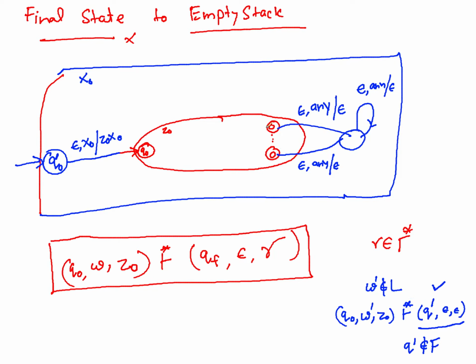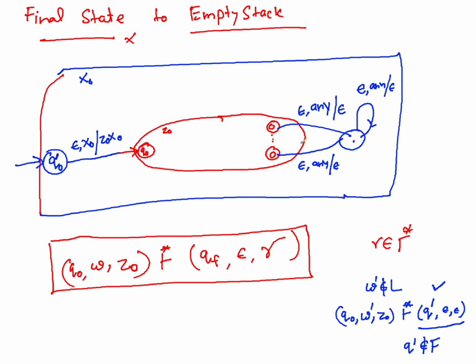If you haven't consumed the input, although you are on the final state, you are not accepting that string, and it will not be accepted on the bigger machine either, because you are not consuming anything further after reaching this state. So you can accept a string on coming to this state and emptying the stack if and only if you have already consumed the input and you have arrived at one of the final states on the inner machine. So this is the crude idea for the construction.